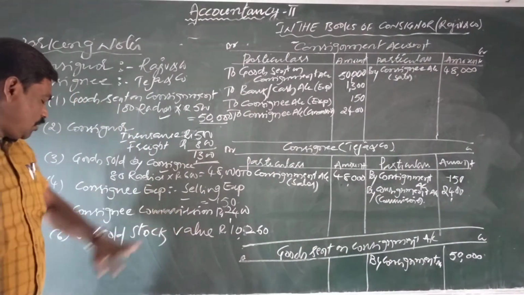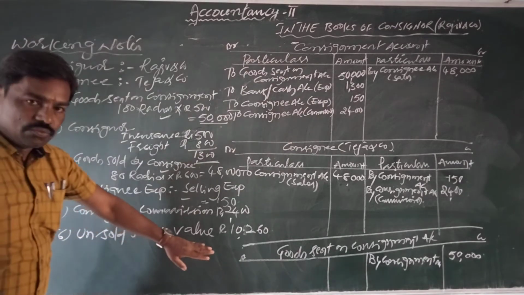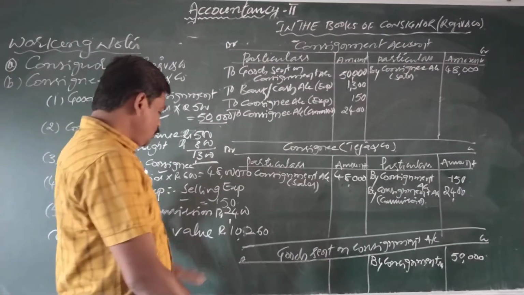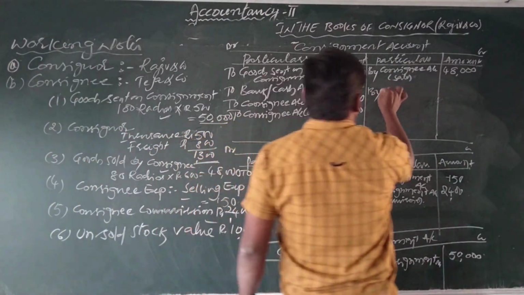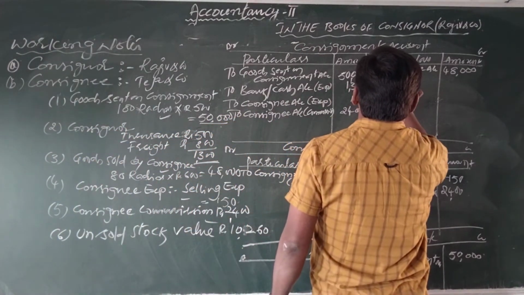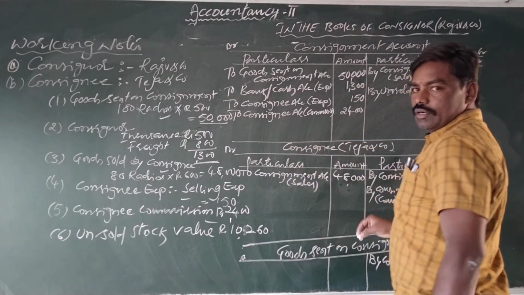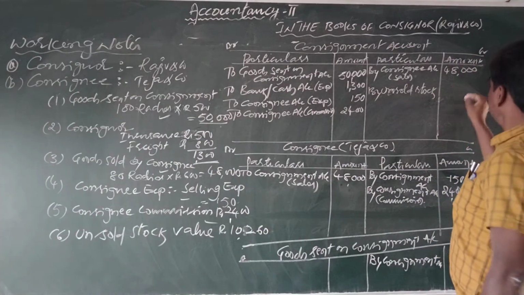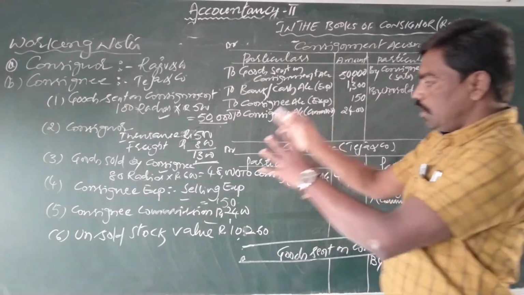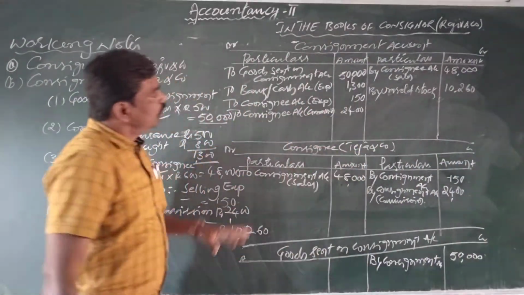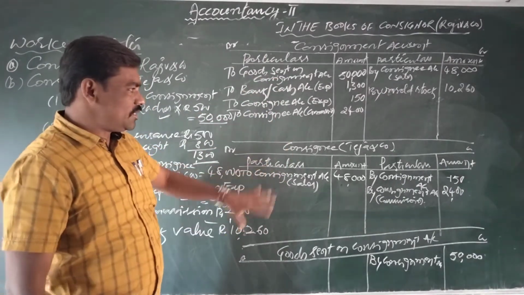Okay students, after that, the last point, unsold stock value 10,260. This point we write only on one side, the credit side of the consignment account, by unsold stock, rupees 10,260. So now we completed ledger posting in the books of consignor. Now we have to find the balances.